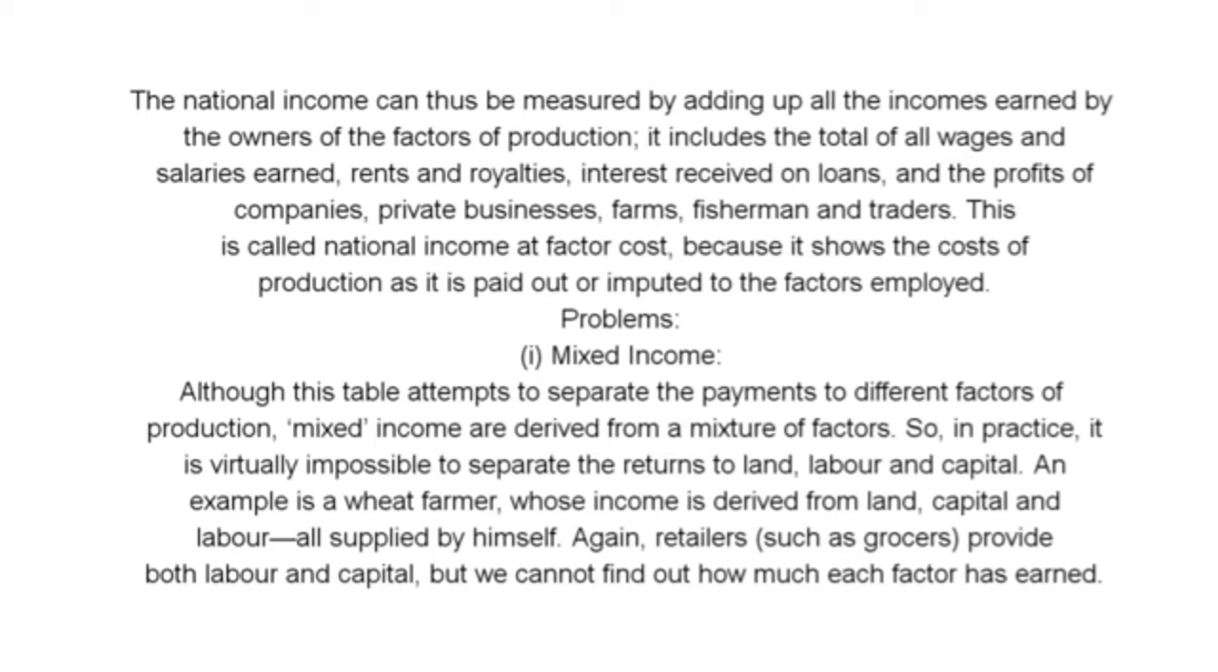Problems of income method. First problem, mixed income. Although this table attempts to separate the payments to different factors of production, mixed incomes are derived from a mixture of factors. So in practice, it is virtually impossible to separate the returns to land, labor and capital. An example is a wheat farmer whose income is derived from land, capital and labor, all supplied by himself. Again, retailers provide both labor and capital, but we can't find out how much each factor has earned.